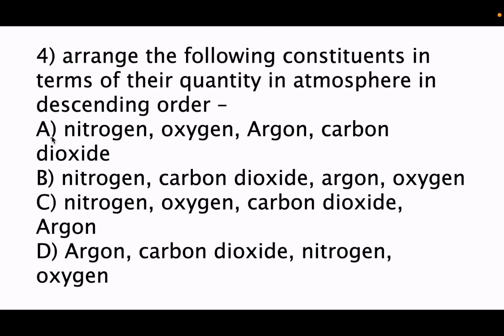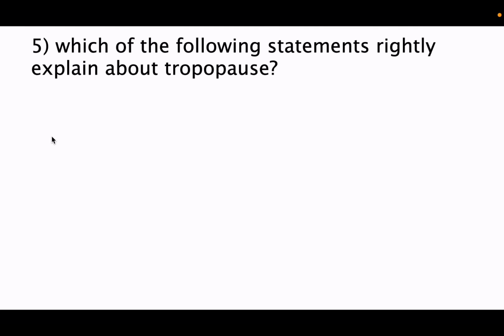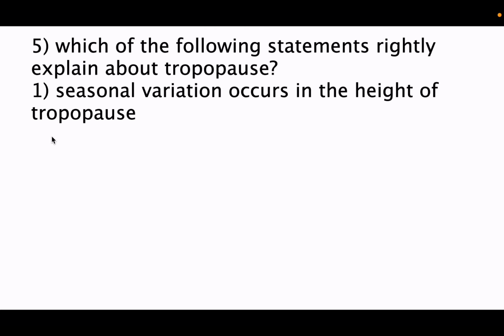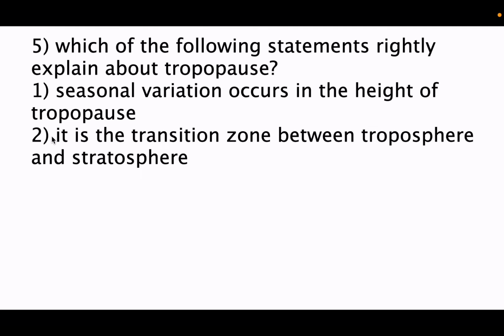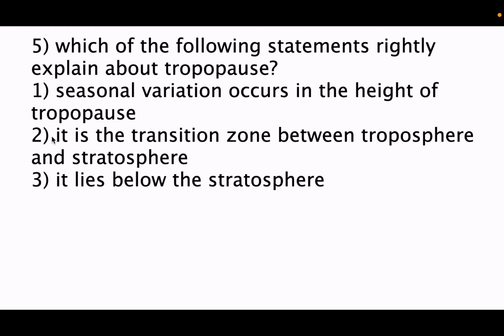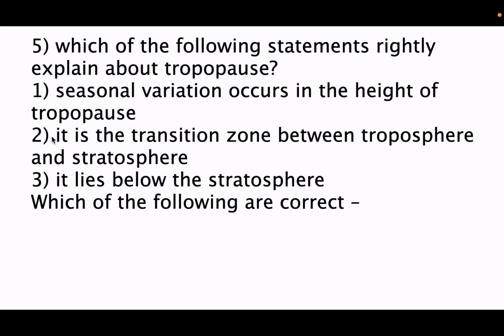And now coming to fifth question, which of the following statements rightly explain about tropopause? So first is, seasonal variations occur in the height of tropopause. Second statement is, it is the transition zone between troposphere and stratosphere. Third statement is, it lies below the stratosphere. Now which of the following are correct? Option A 2 and 3, B 1 and 2, C 1, 2 and 3 and D 1 and 3.